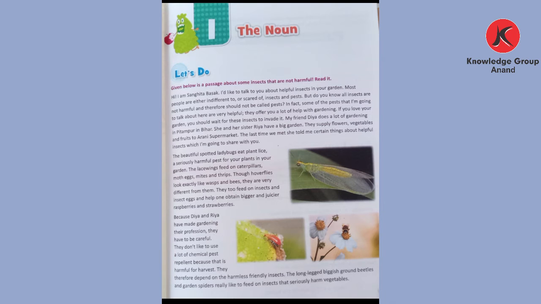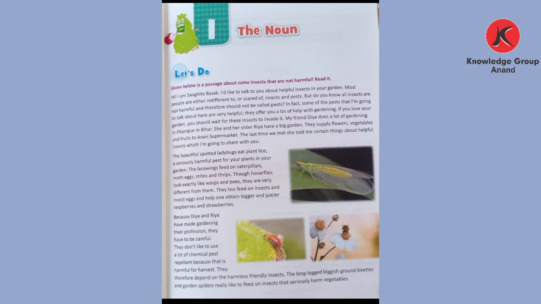My friend Dia does a lot of gardening in Pritampur in Bihar. Friend is a common noun. Dia, the name of a person, is written with a capital D, so Dia is a proper noun. Pritampur, again written with a capital P, so it is a proper noun. In Bihar, B is written with a capital, so it is a proper noun.